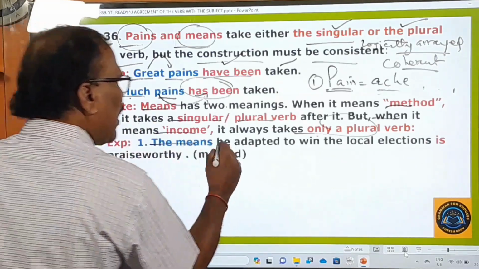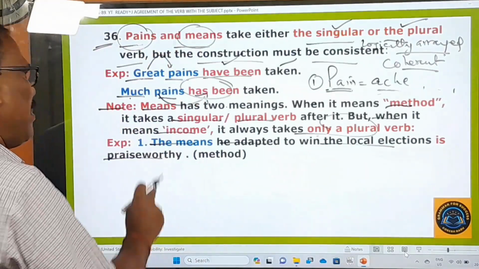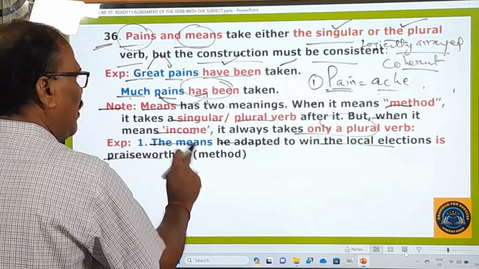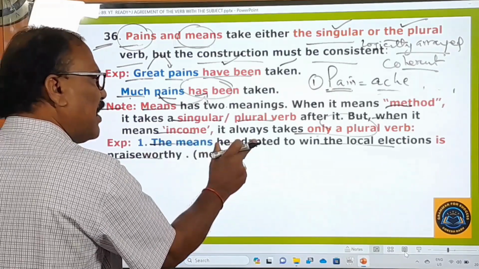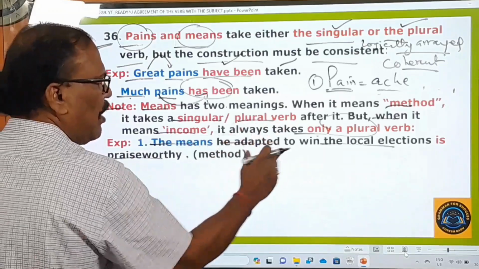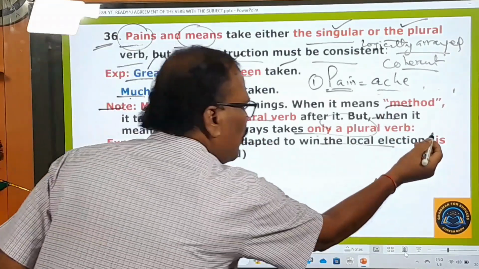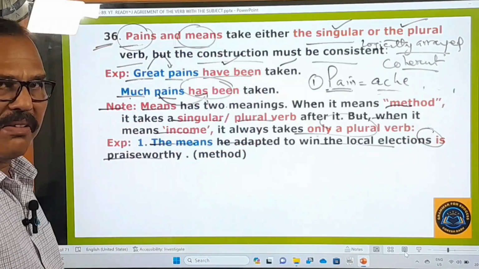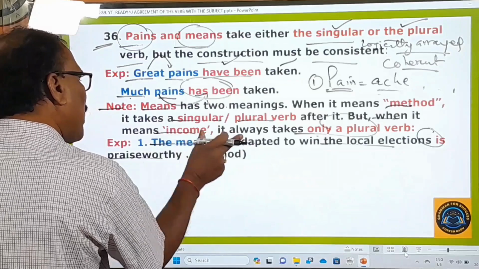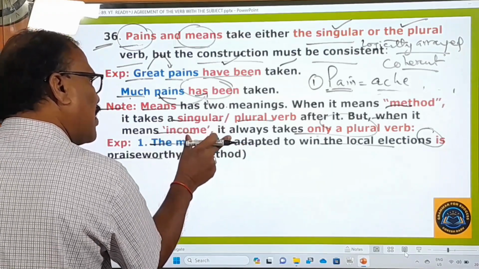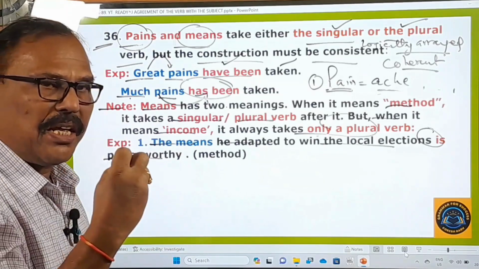The means he adopted to win the local elections is praiseworthy. The means here is the method. The method he adopted, that's the meaning it conveys. The means he adopted, the method he adopted, to win the local election. So means is method, and method means singular. Therefore you have used a singular verb. So the construction is consistent, logically. The means is conveying the idea of a singular number.